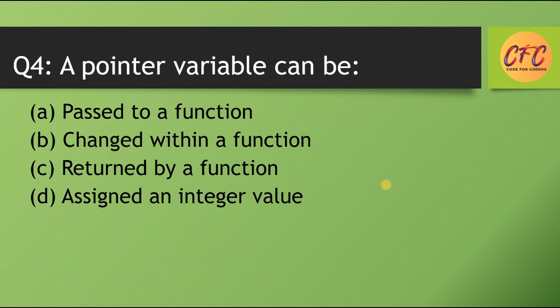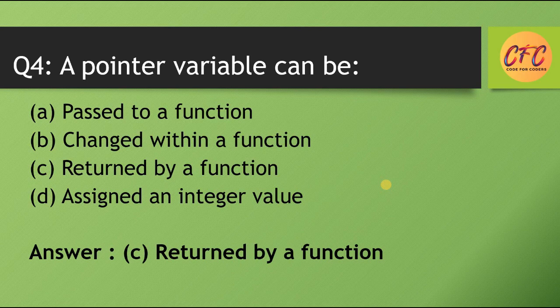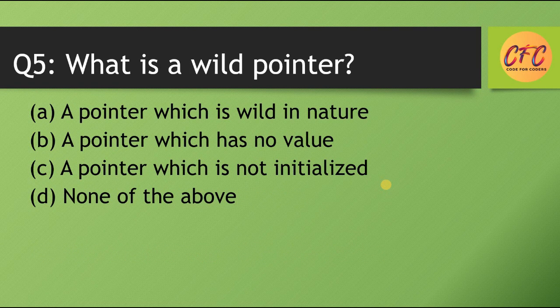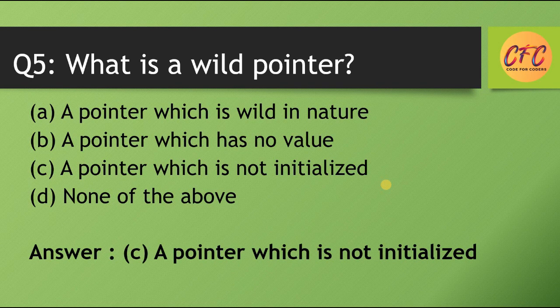Question number 4. A pointer variable can be passed to a function, changed within a function, returned by a function, assigned an integer value. So the correct answer is option C, returned by a function. Question number 5. What is a wild pointer? Options are a pointer which is wild in nature, a pointer which has no value, a pointer which is not initialized, none of the above. So the correct answer is option C, a pointer which is not initialized. It is called a wild pointer.